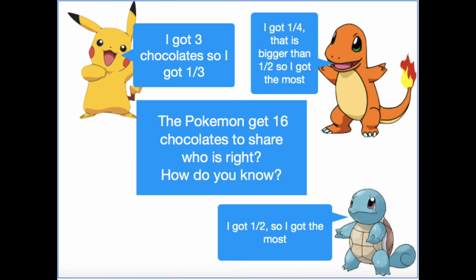This problem is called a concept cartoon. We design it so that we can see what misunderstandings or misconceptions children have about maths. This problem is all about fractions. It says the Pokemon have to share 16 chocolates. It asks which Pokemon is right with their statement and how do you know they're right?